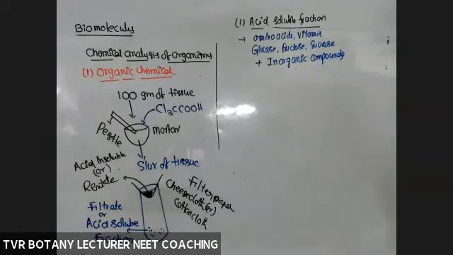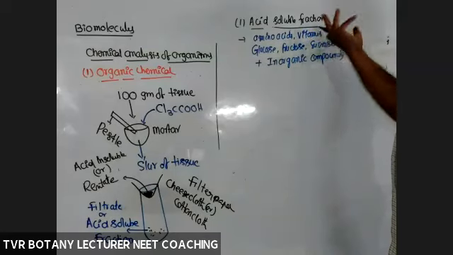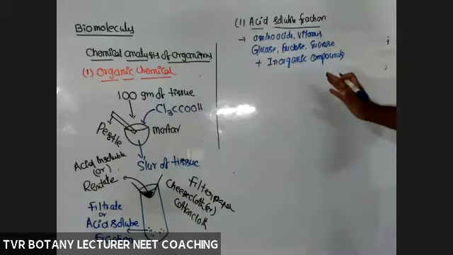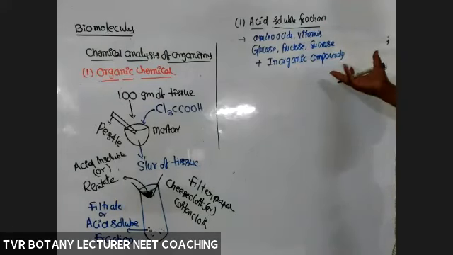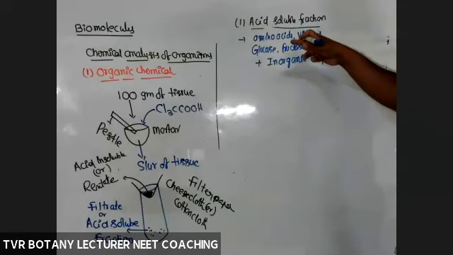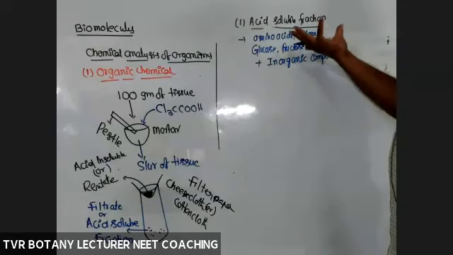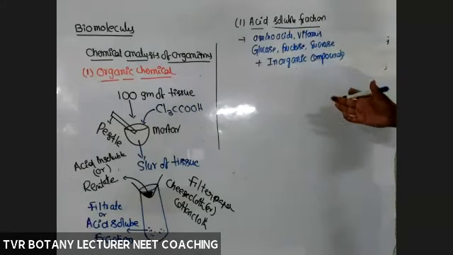Okay, so that is about the acid soluble fraction. The acid soluble fraction has thousands of organic compounds. They are the monomers, a number of amino acids, glucose, indefinite, we can't count it. But overall, these are the kinds possible. To estimate the total number, we have to follow some other method. You need not estimate the total quantity of glucose, amino acids. Just know what the types are.